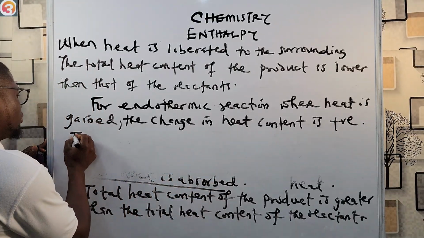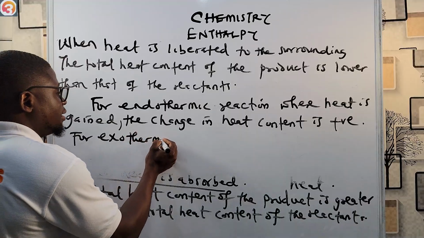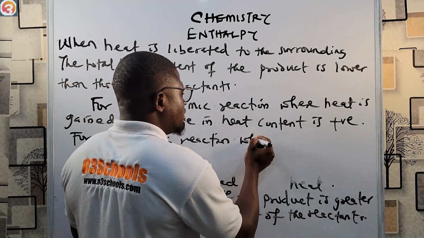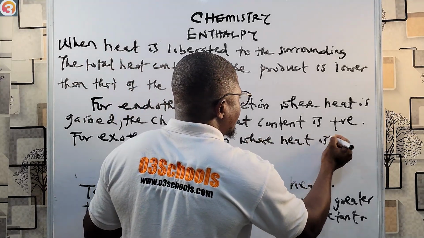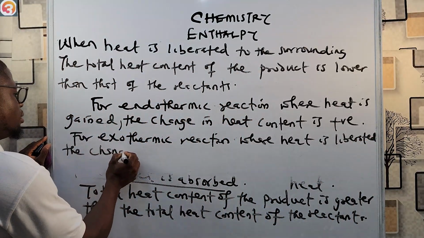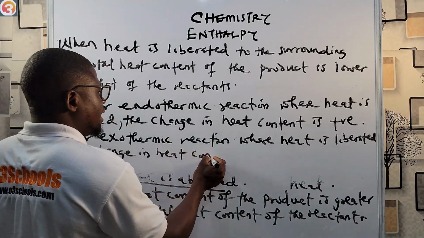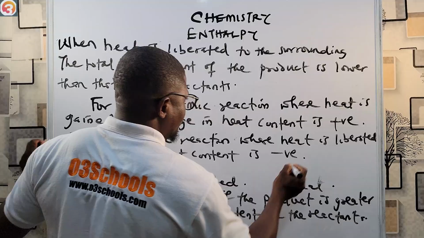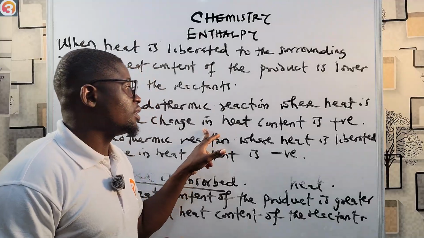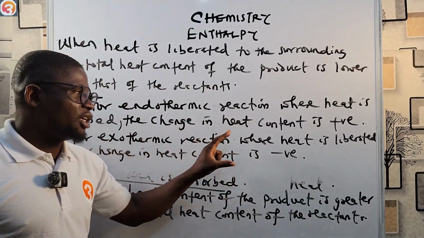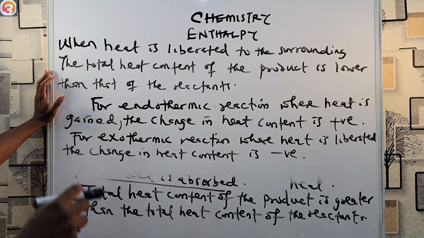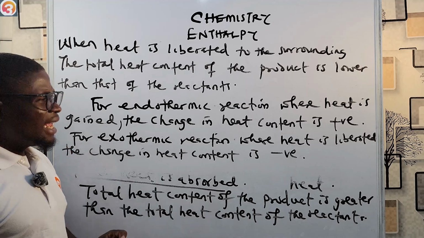Now for exothermic reaction, on the other hand, where heat is liberated, the change in heat content is negative. You must take note of that. So for endothermic reaction, where heat is absorbed, the change in heat content is usually positive, while for exothermic reaction, where heat is liberated to the surrounding, the change in heat content is usually negative.